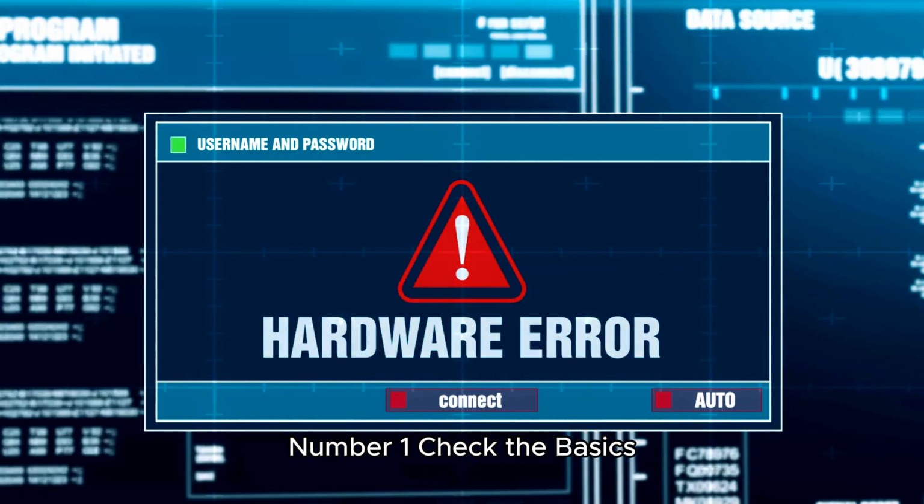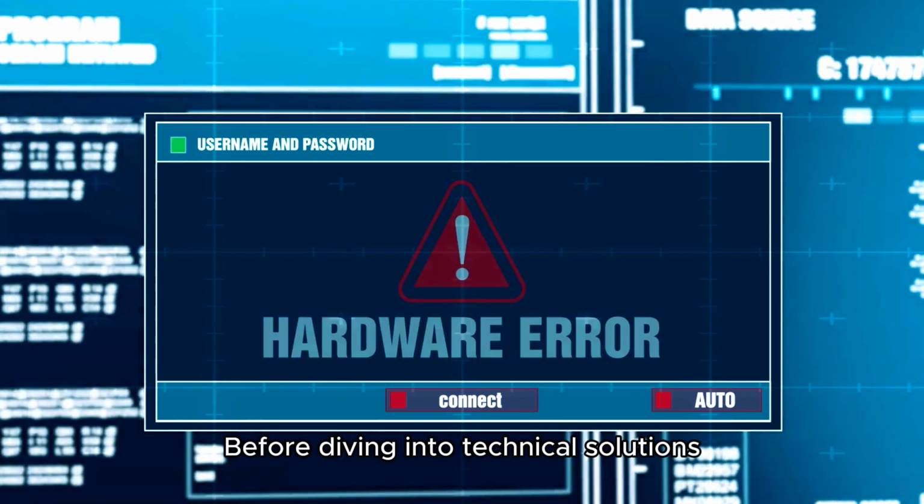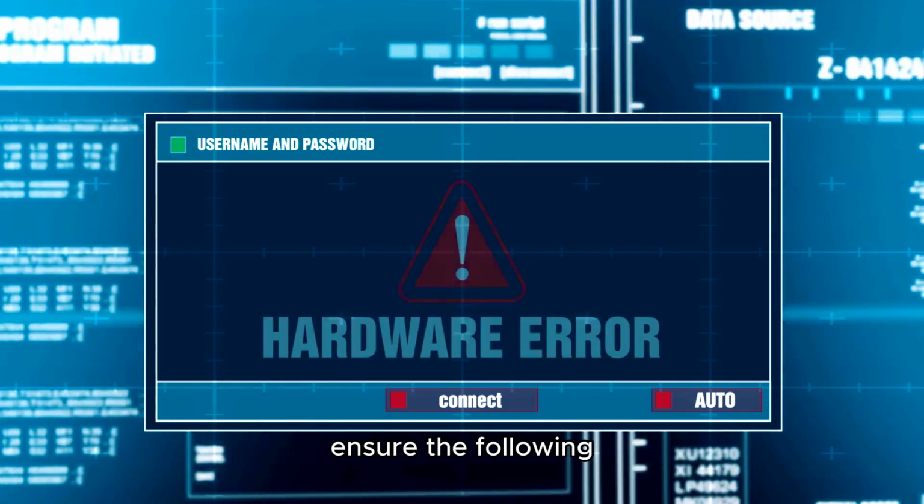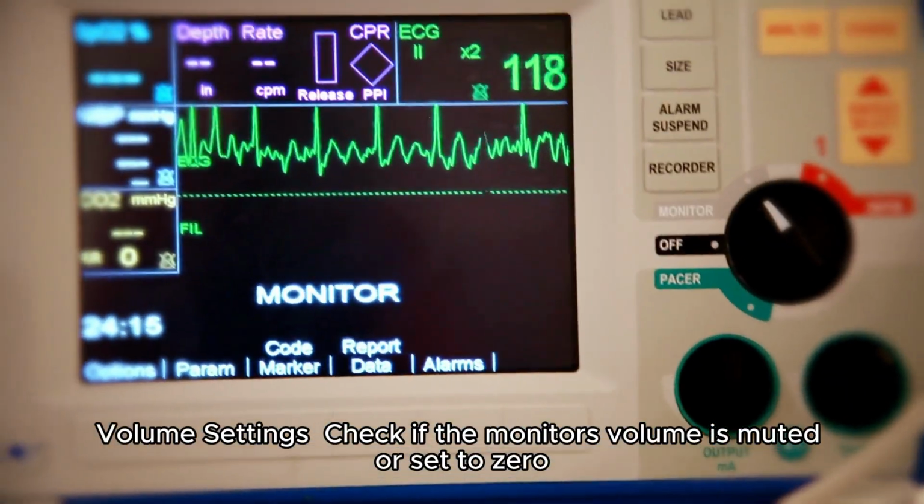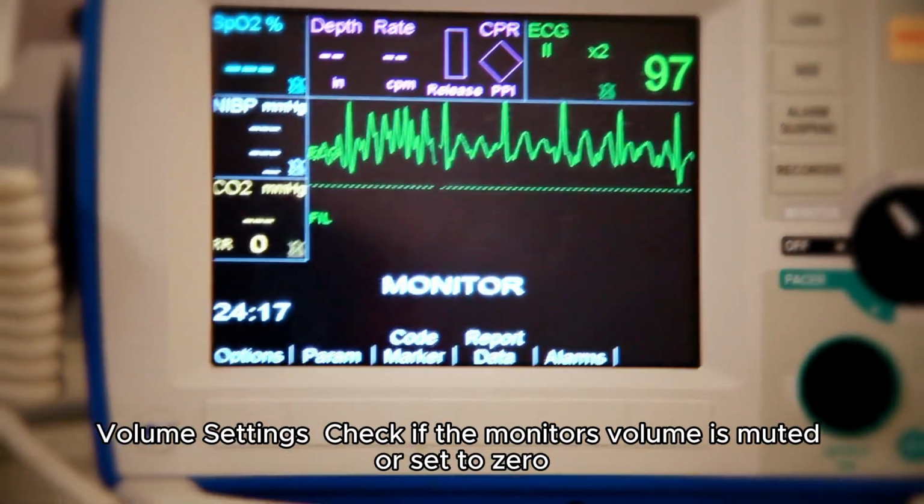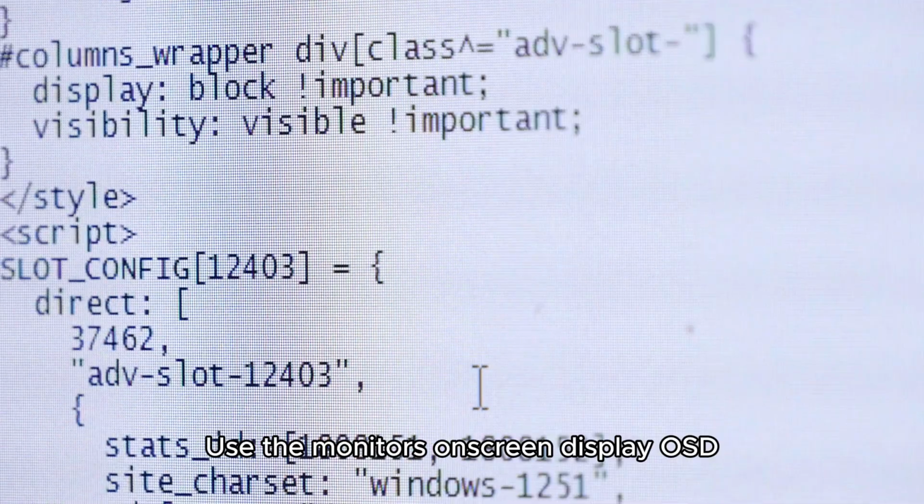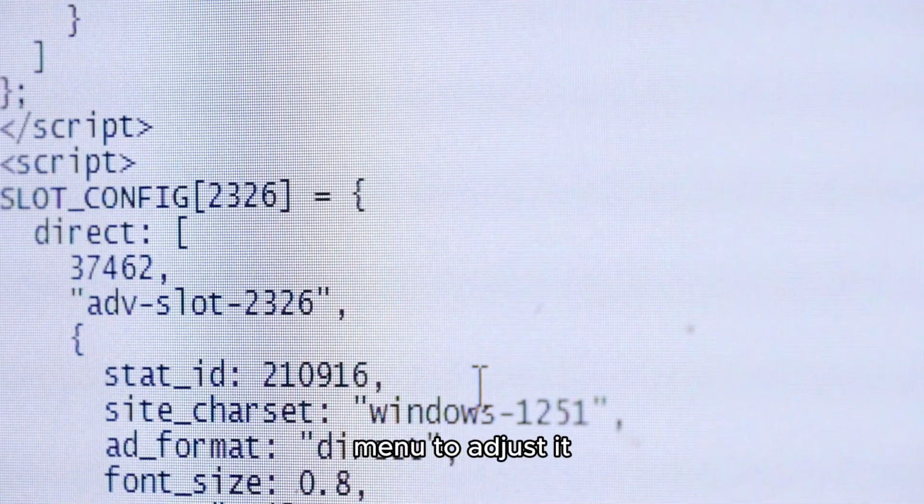Number 1. Check the basics before diving into technical solutions. Ensure the following. Volume settings. Check if the monitor's volume is muted or set to 0. Use the monitor's on-screen display, OSD, menu to adjust it.